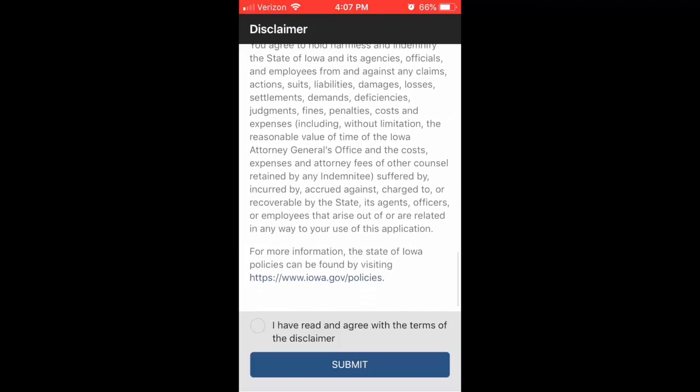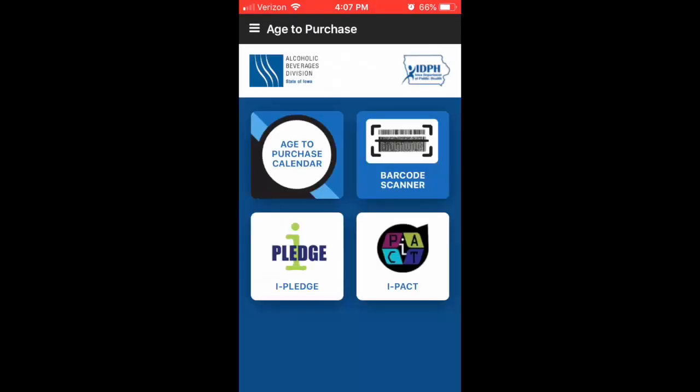It was important for the user to know that the application is not meant to do the job of the user, and it was simply a tool to help them. The app does not guarantee 100% accuracy and cannot be used as defense for selling to an underage individual. So when the app is first launched, the user is prompted to acknowledge a disclaimer before they can use the app. Once agreed, the disclaimer won't be seen for 24 hours.